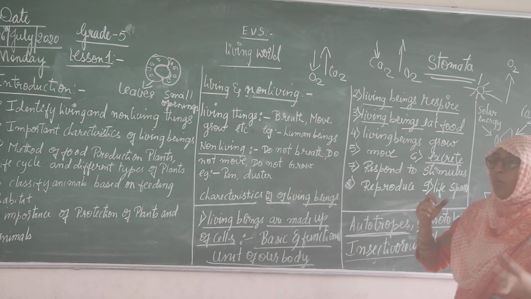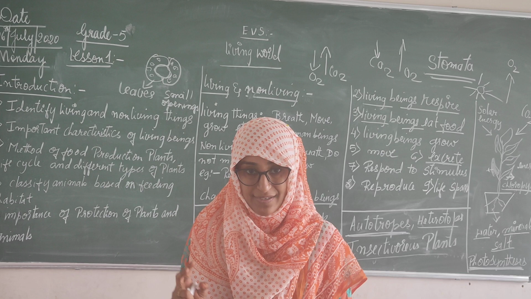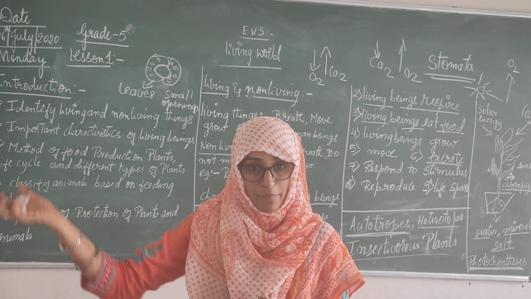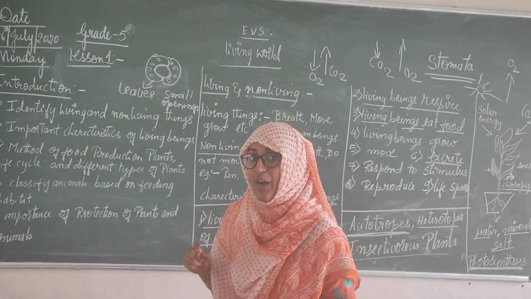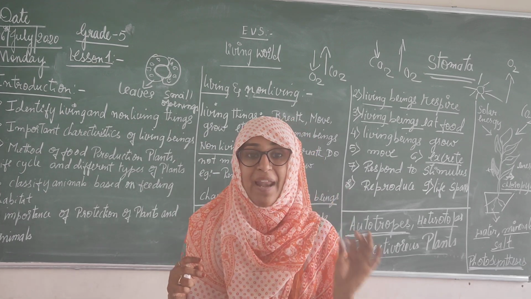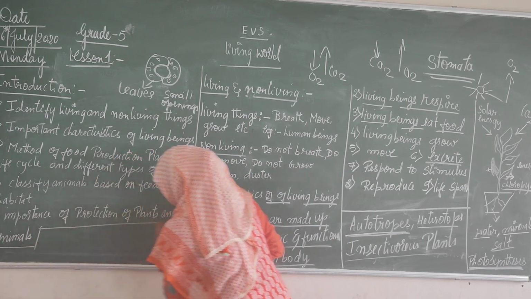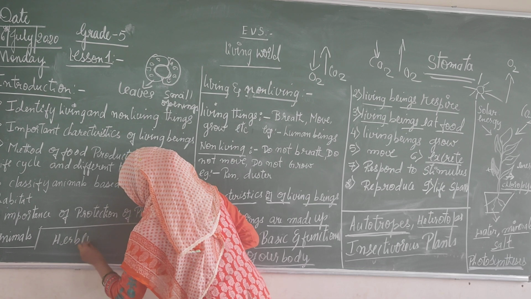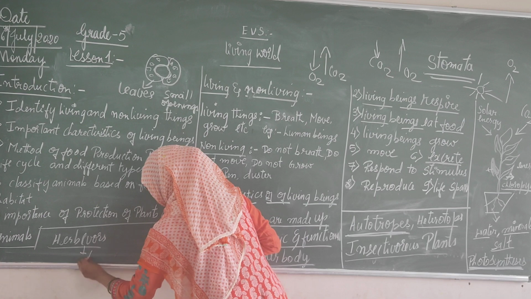Heterotrophs means what? Now, we have different foods. We don't eat only green plants, right? We eat green plants, and we eat flesh of animals. That is veg and non-veg. Veg means green plants. Those who eat only green plants are called herbivores.